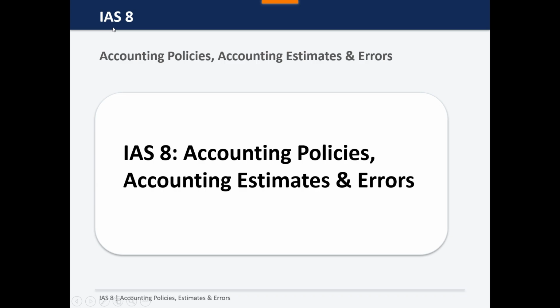In this presentation, we are going to study IAS 8, which is Accounting Policies, Changes in Accounting Estimates, and Errors. After completing this video, you will be able to know the importance of this accounting standard because it affects profit, assets, equity, and comparability of financial statements. This standard explains how companies should deal with changes in accounting rules, update estimates, and correct mistakes from previous years. Understanding IAS 8 is very important for exams, practical accounting, and auditing.